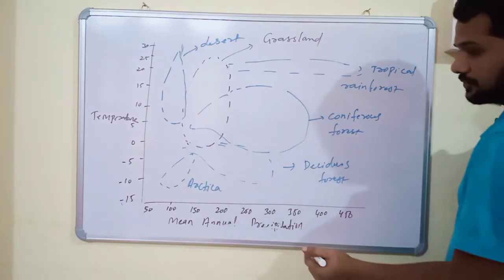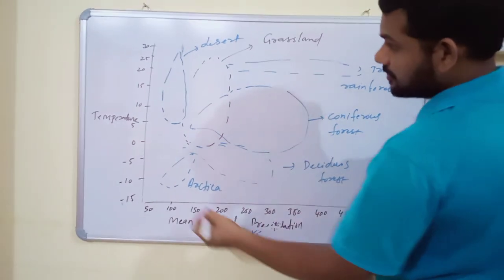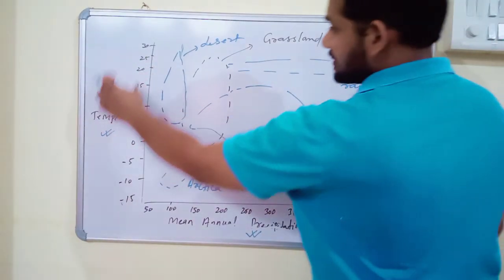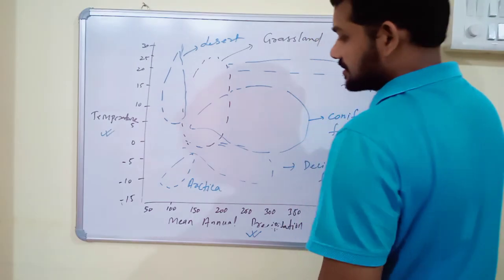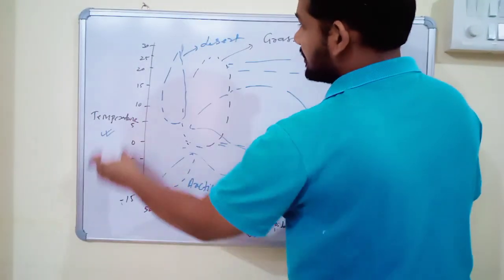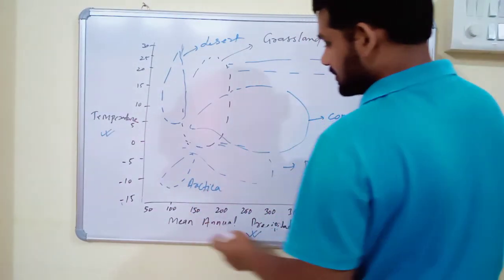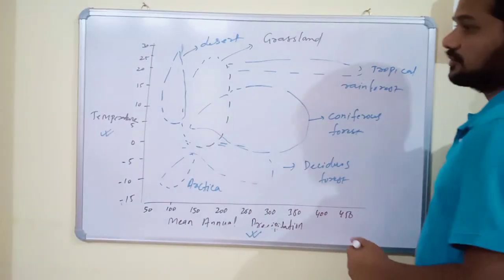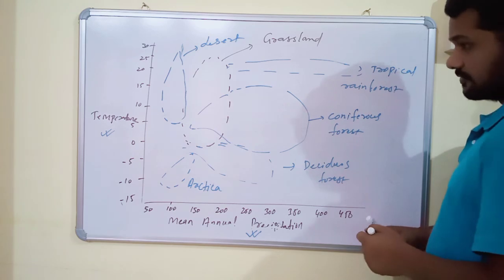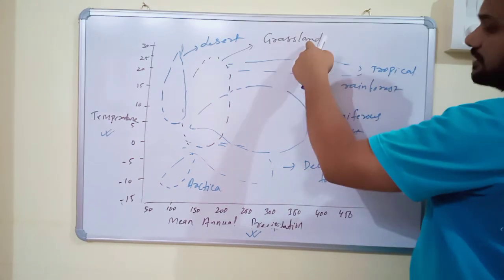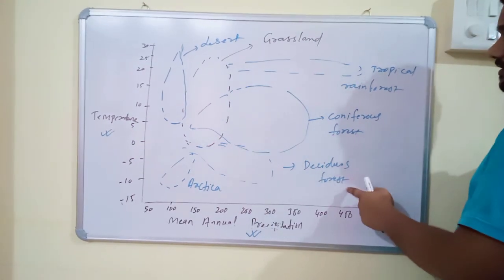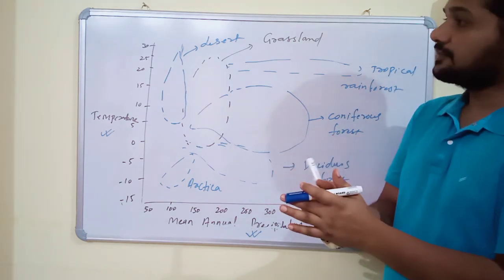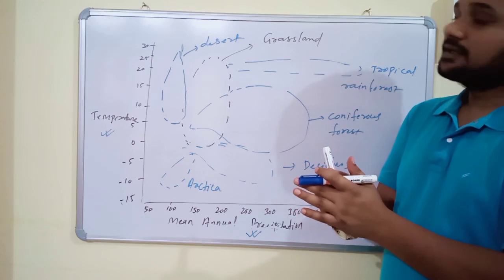They are formed mainly due to variations in annual precipitation and variations in annual temperature. These are the seasonal variations caused by the rotation of Earth, and when these seasons and variations combine with variations in precipitation, different biomes form in the world, like tropical rainforest, deserts, grasslands, Arctica, deciduous forest and coniferous forest. So this is the introduction part of the first chapter, Organisms and Populations.